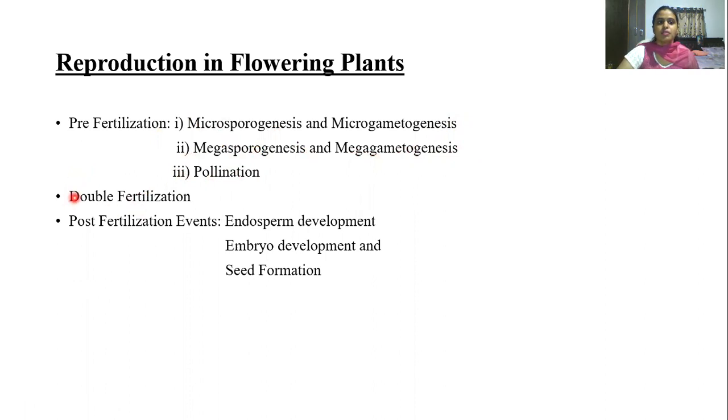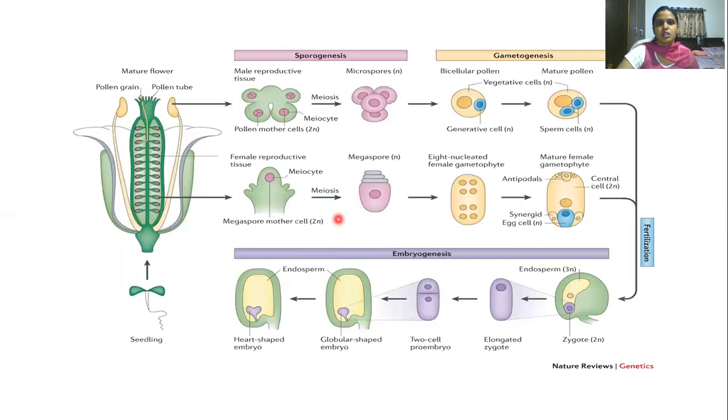The next is double fertilization. Here the gametic fusion takes place, which results in the formation of the embryo and the endosperm. The events which take place after the fertilization are called post-fertilization events. So there is endosperm development, embryo development, and seed formation taking place. This is the overview of microsporogenesis and microgametogenesis, megasporogenesis and megagametogenesis.